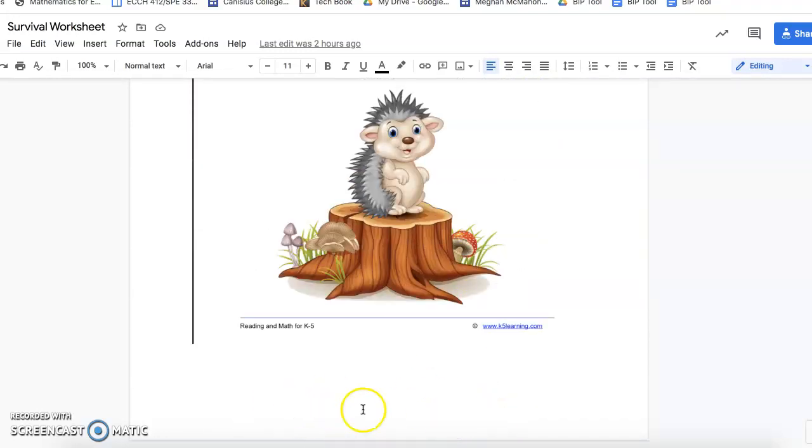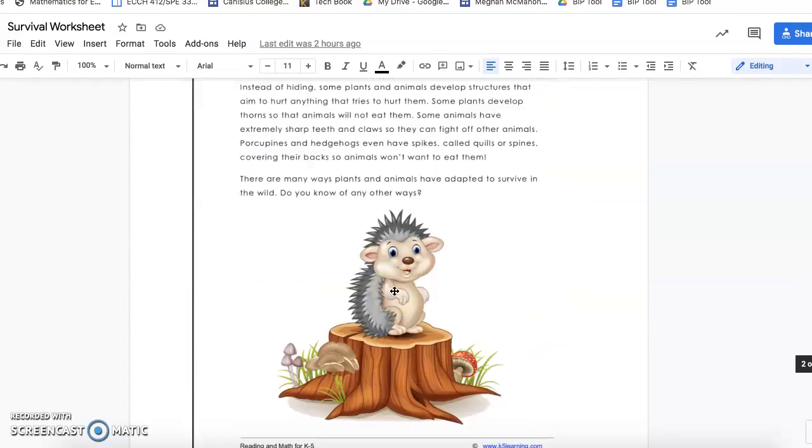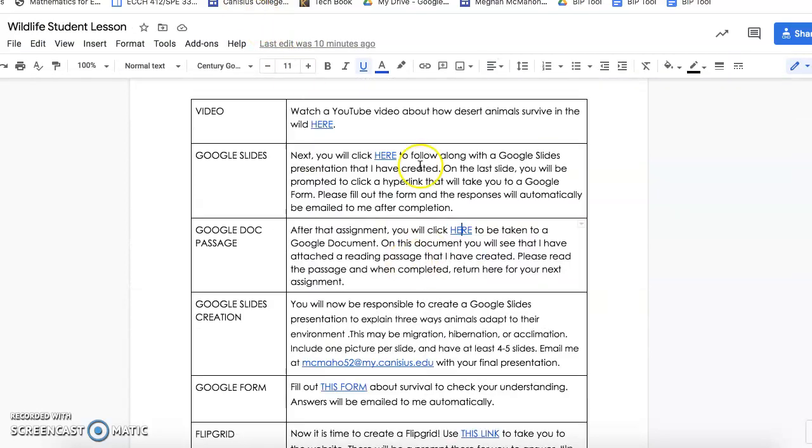Although I don't have any questions right here for you, I will have some in the next couple assignments, so please pay attention. If it helps, you can use the highlight tool up here, and you can highlight important things for you. But this story is super, super interesting. You're learning about animals and plants. Doesn't get any better than this, okay? So just read this document, super easy, and when you're done, you can exit out and come back to this page and I'll show you how to do the next assignment.